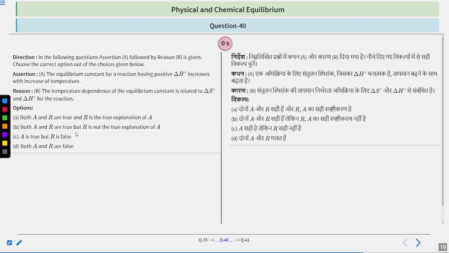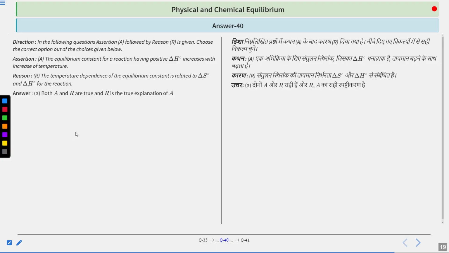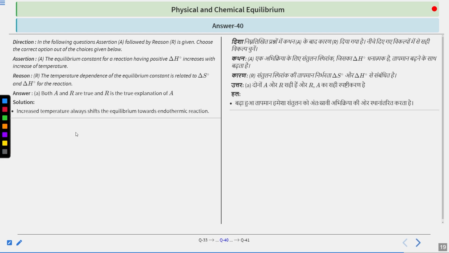Your time is up. For those who have solved it, the correct answer is A, which is both A and R are true, and R is the true explanation of A. Now, if you increase the temperature, then the equilibrium shifts towards the endothermic reaction. Because it is an endothermic reaction, on increasing the temperature, the reaction is moving in the forward direction.